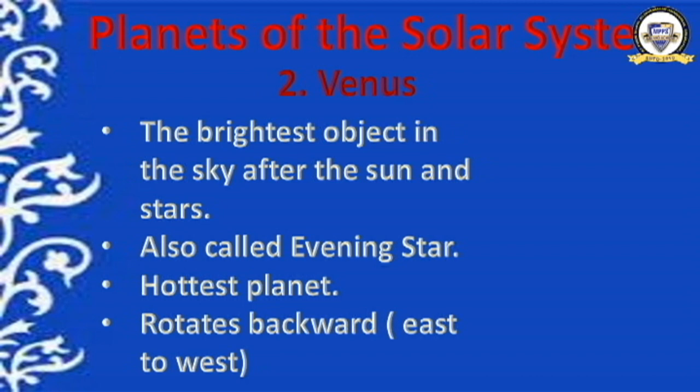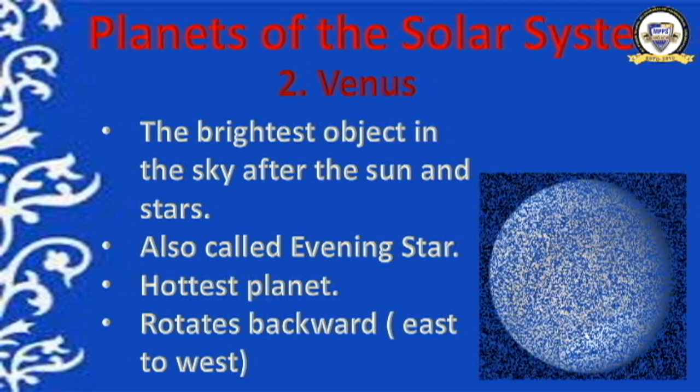One day of Venus means 243 Earth days. 1 year of Venus means only 225 days. It means that it has longer days than the year.